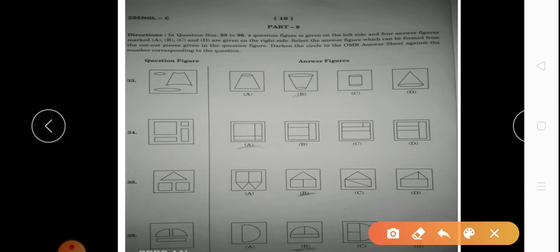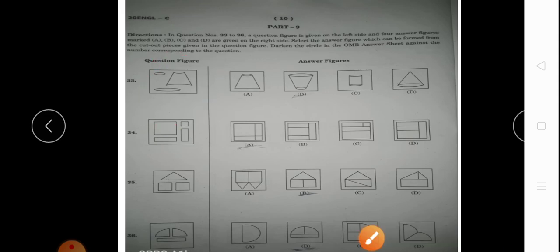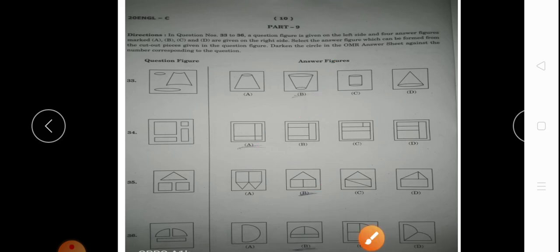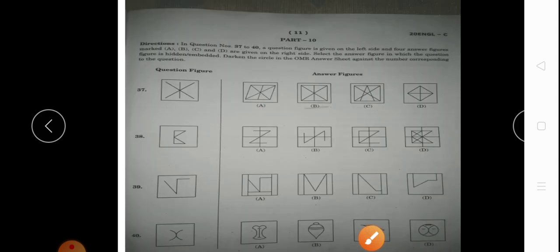We will see this question here. The question says that these are the things given here, which shape they make in the options. These make the shape option number B. These make the shape option number A, and these make the shape option number B, and these make the shape option number B. Okay, then we will go to the next.